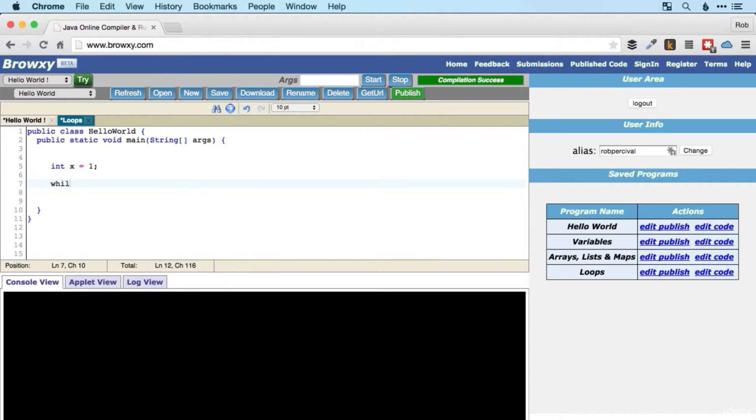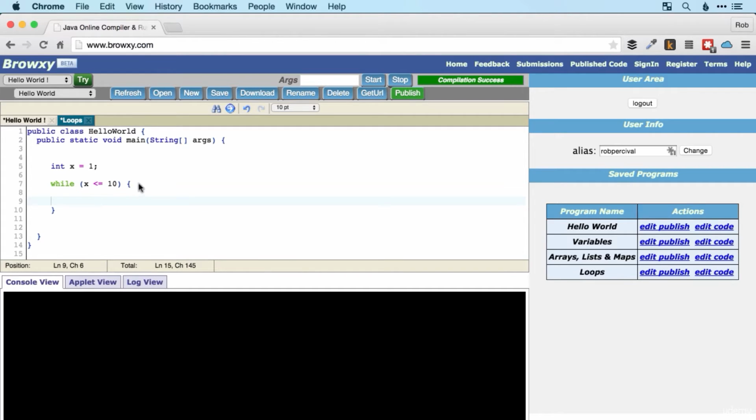And then we're going to use the while keyword, and we're going to continue doing our loop as long as x is less than or equal to 10. So that statement means while x is less than or equal to 10. Fairly straightforward. And then we just have our curly brackets.